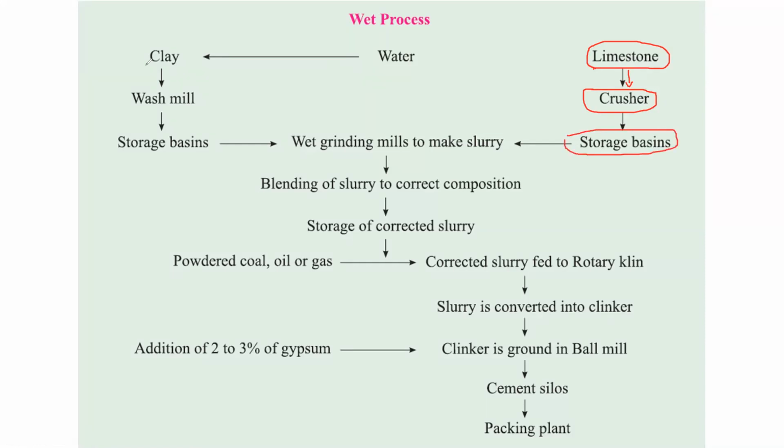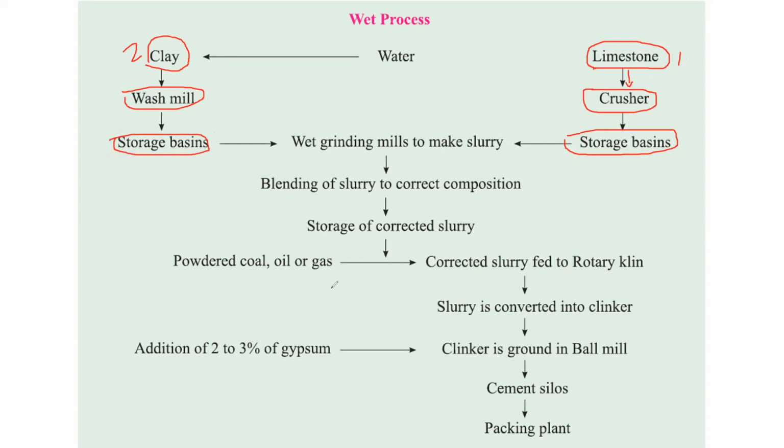Next, clay is one more raw material. Limestone is one raw material, clay is one more raw material. Now that clay is brought from its place. Then that clay is washed. In the wash mill we will wash the clay, because that clay contains many impurities. Then this clay is stored in the storage basin of the clay.